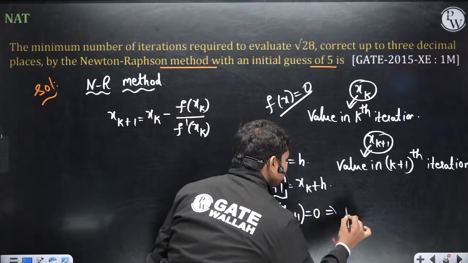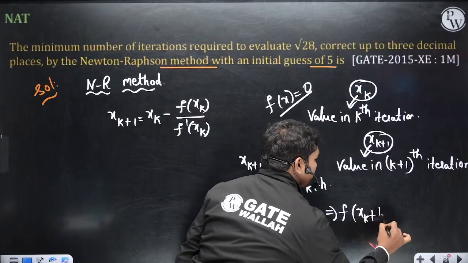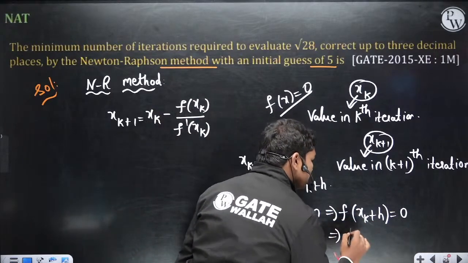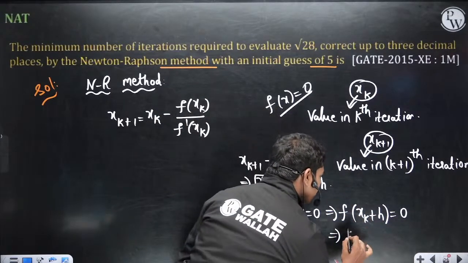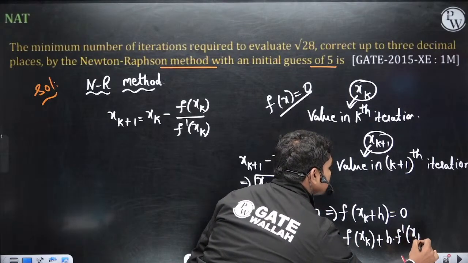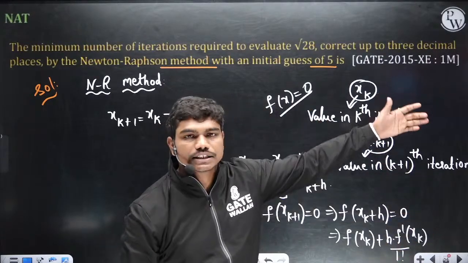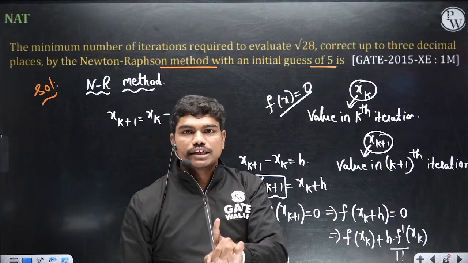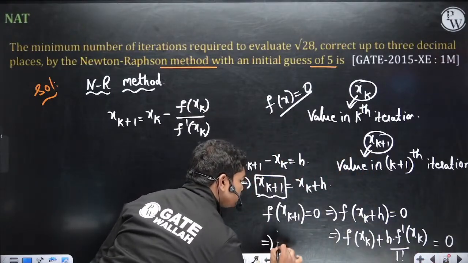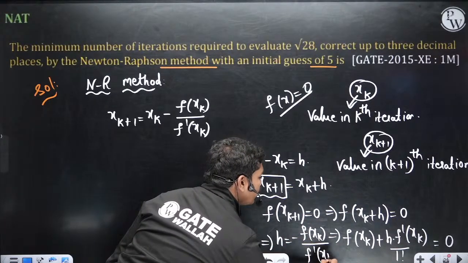So this implies f of xk plus 1, which is f of xk plus h, is equal to 0. If you apply Taylor series, this is equal to f of xk plus h into f dash of xk by 1 factorial plus h square by 2 factorial into f double dash of xk, and so on, but I am making a linear approximation of the Taylor series. So I am considering only the first-order term. So this is equal to 0. From this, what is the value of h? Minus f of xk divided by f dash of xk. This is the value of h.